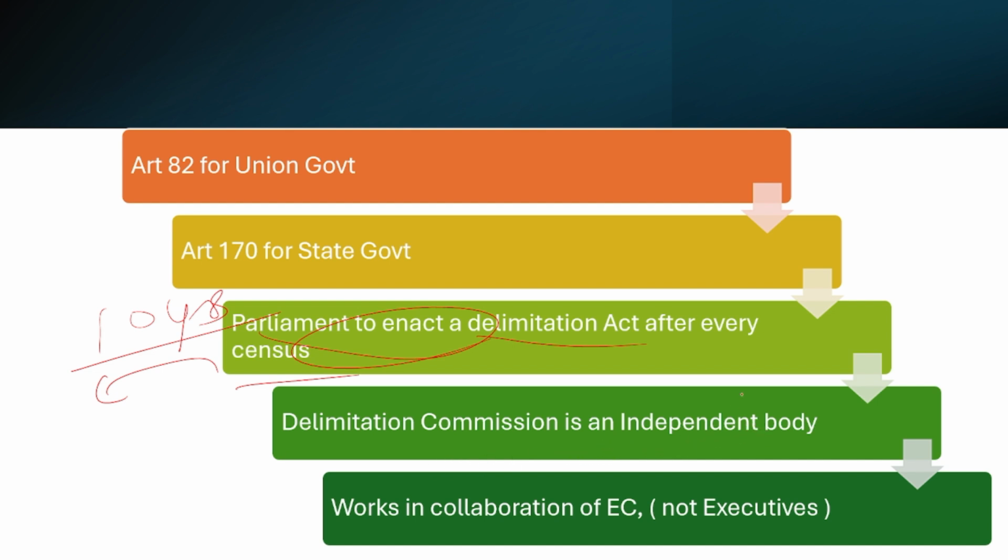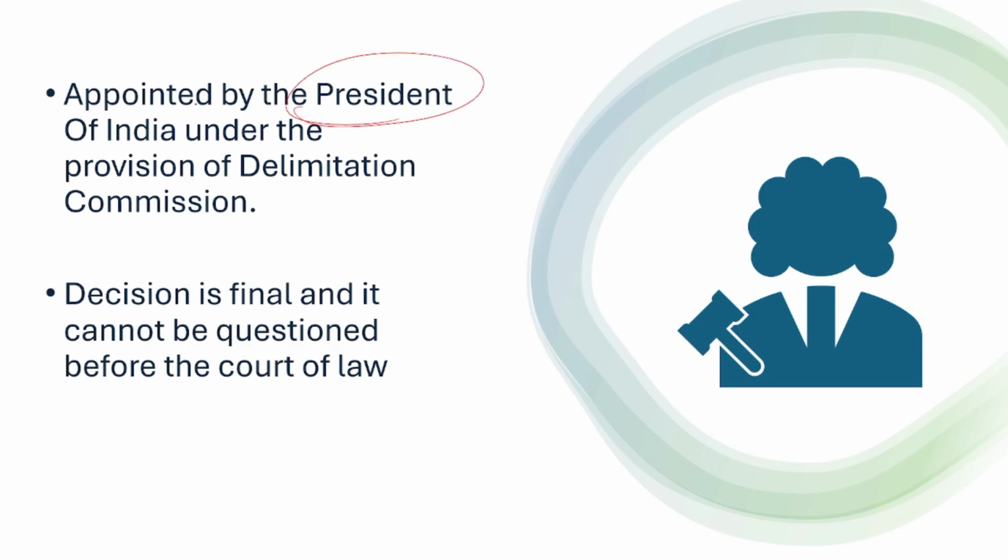Delimitation Commission is an independent body. Why is it an independent body? Because the government might pressurize the Delimitation Commission to increase the seats as per their convenience. And also, Delimitation Commission works in collaboration with the Election Commission and not under the executive. That means they do not take orders from the Prime Minister or any other ministers. They work independently. And it is the President of India who appoints the Commission and not the Prime Minister.